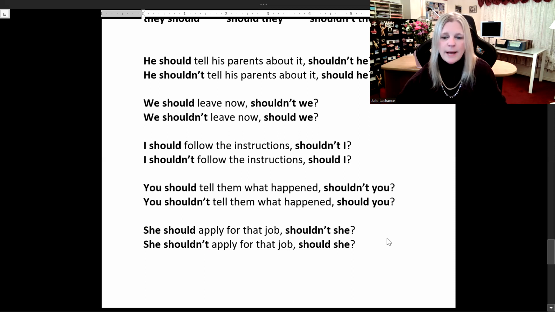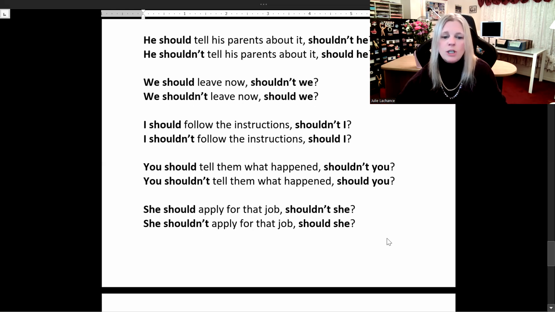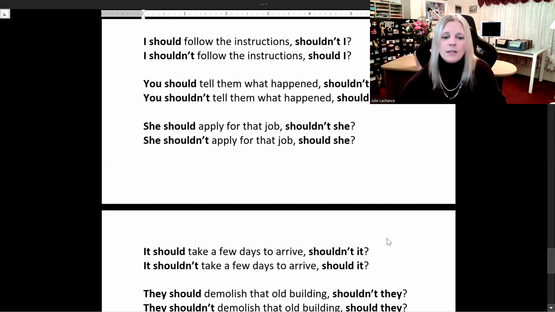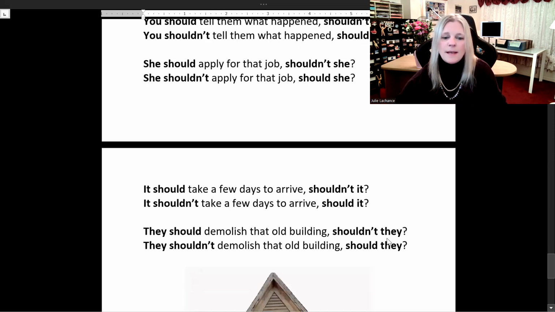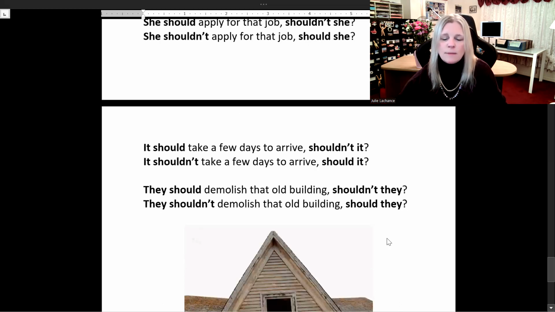You should tell them what happened, shouldn't you? You shouldn't tell them what happened, should you? She should apply for that job, shouldn't she? She shouldn't apply for that job, should she? It should take a few days to arrive, shouldn't it? It shouldn't take a few days to arrive, should it? They should demolish that old building, shouldn't they? They shouldn't demolish that old building, should they?